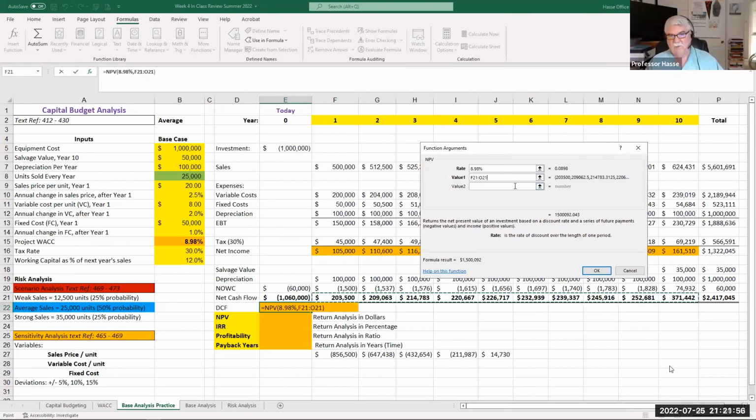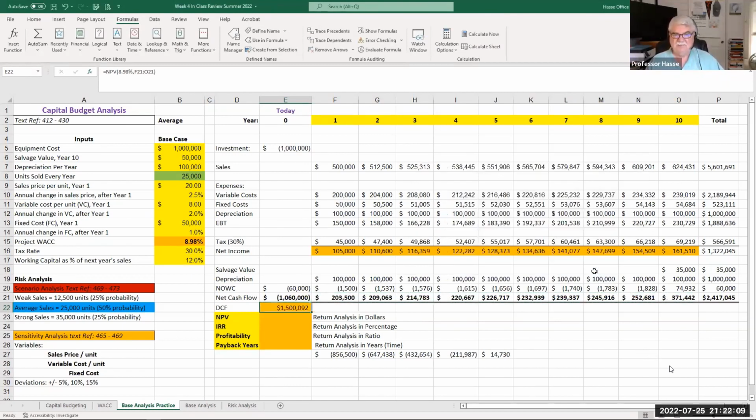In this case, F21 to O21, I'm taking the cash flows for every year, and now I'm going to discount them back at 8.98% in this function. I get 1,500,092. Pretty cool.